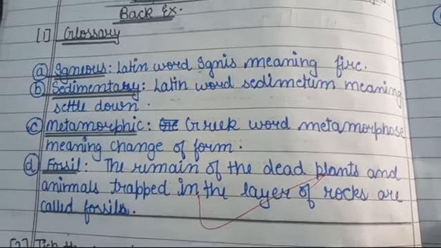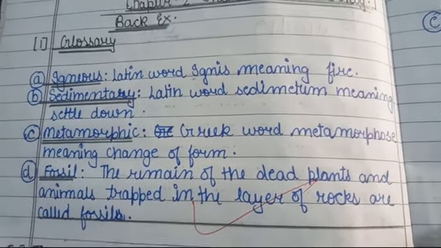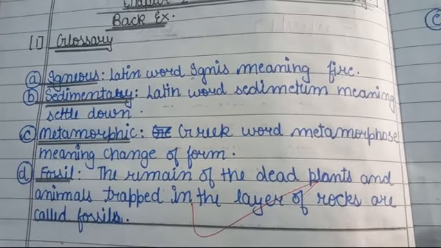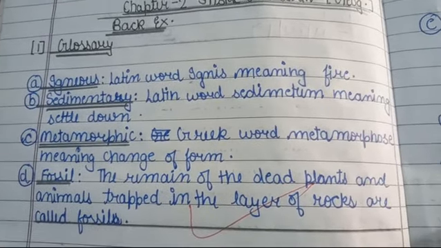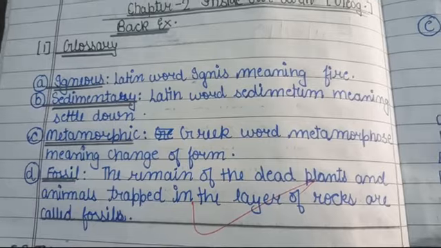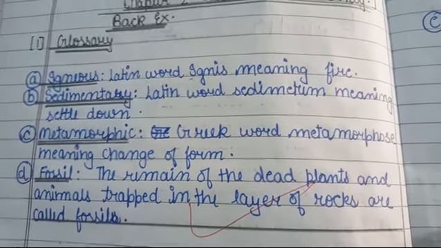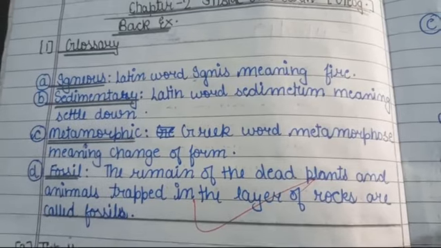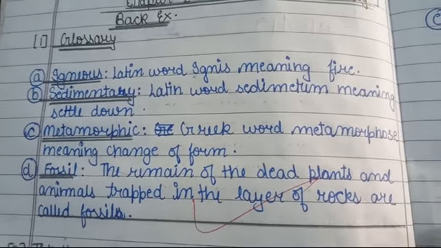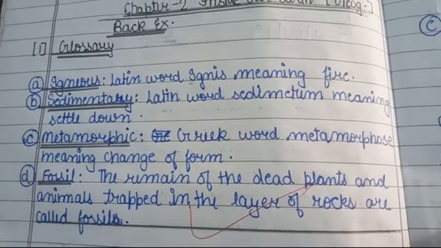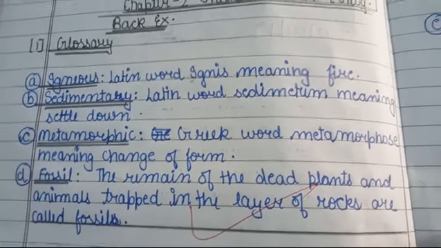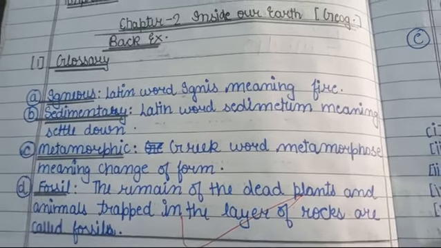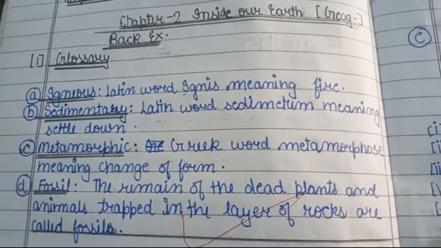First definition is igneous. Igneous, sedimentary and metamorphic are the three types of rocks that are found inside our earth. Igneous means, from the Latin word ignis, fire.